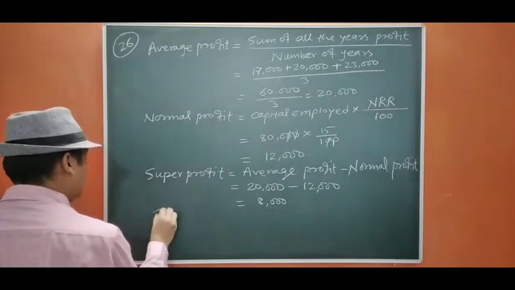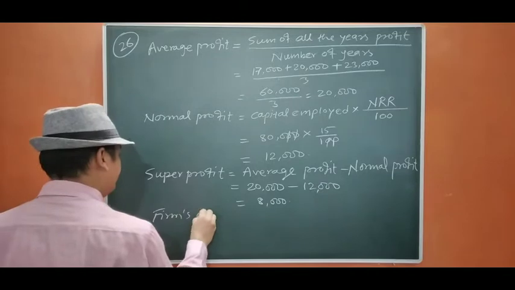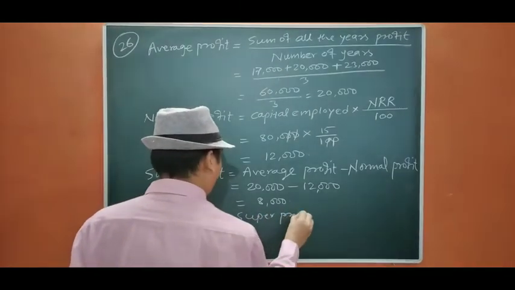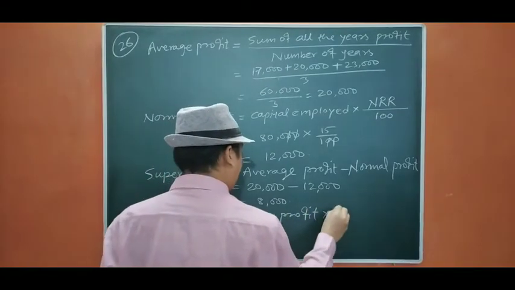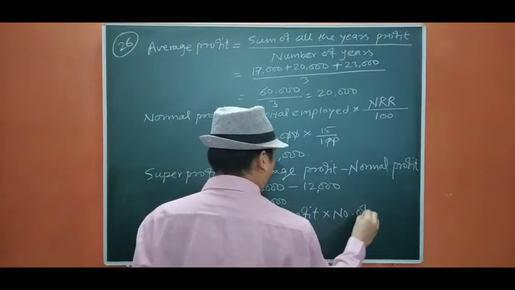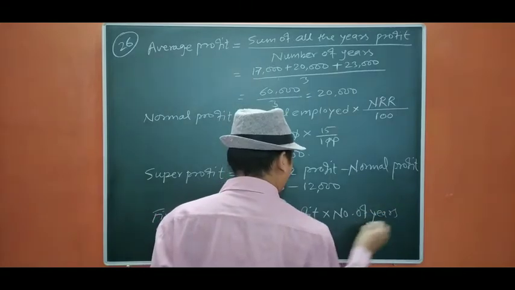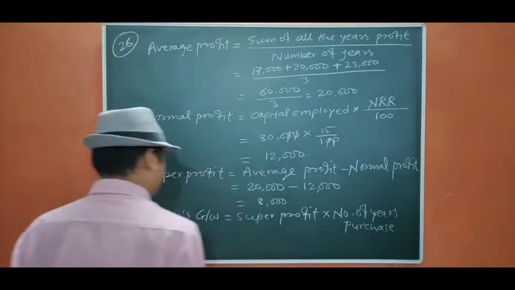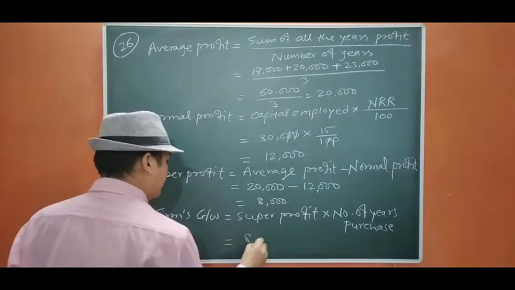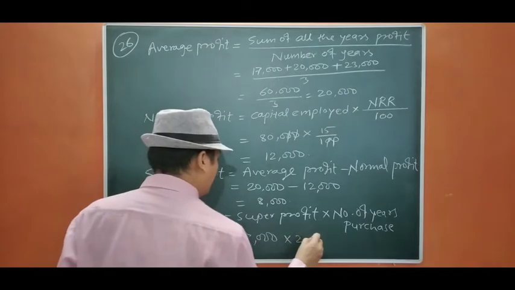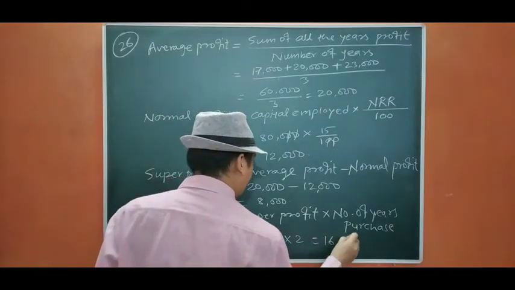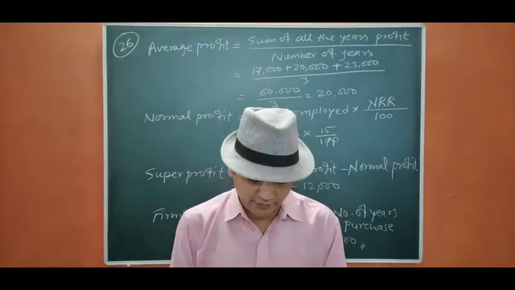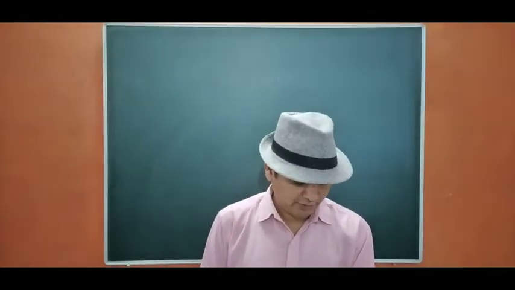So goodwill equals super profit into number of years purchase. That is equals 8,000 into 2 equals 16,000. Okay, let us move to the next question. The next question is question number 27.